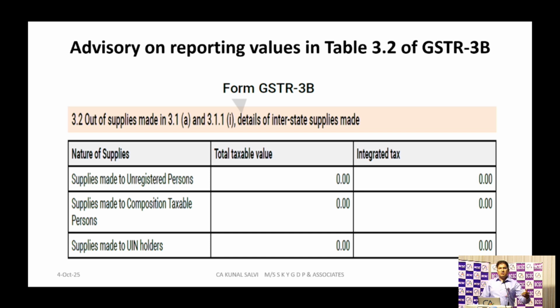So after the 11th due date for GSTR 1, one can file GSTR 1A anytime before filing their GSTR 3B. If you want any correction or modification in the output liability table, the output supply table, that is table number 3, you have to file GSTR 1A; then only that figure will get captured in your GSTR 3B. Still, this table is not yet hard locked. You can go and correct those figures directly from that 3.2. But to avoid any notice, one has to do it through GSTR 1A.